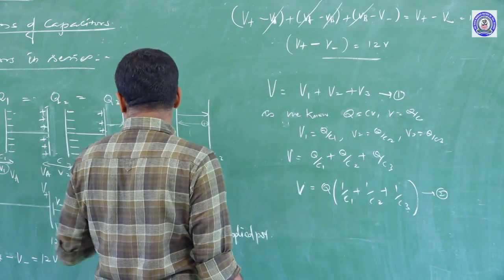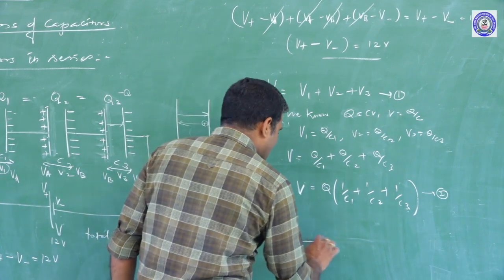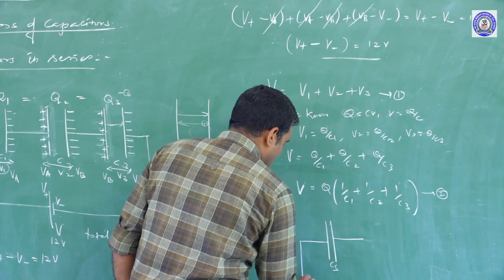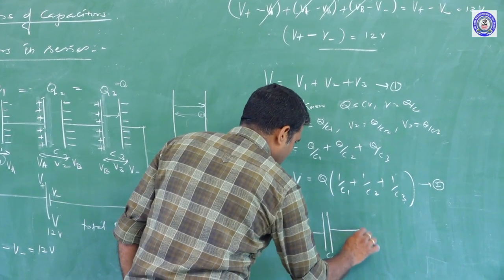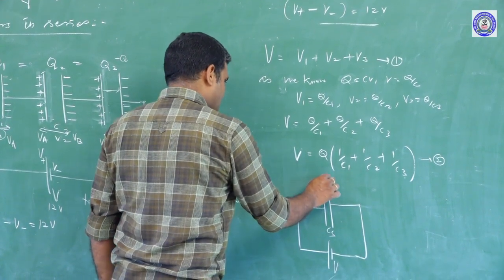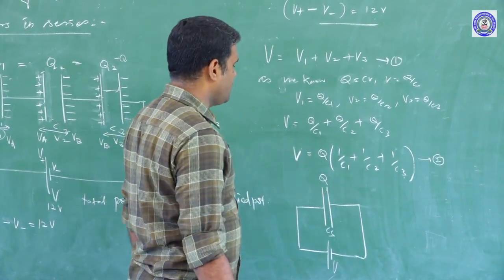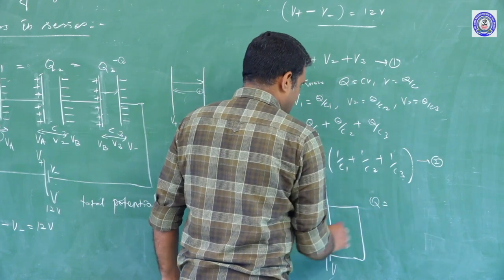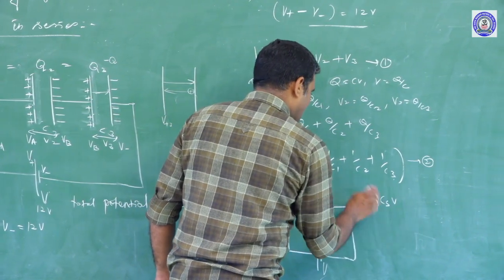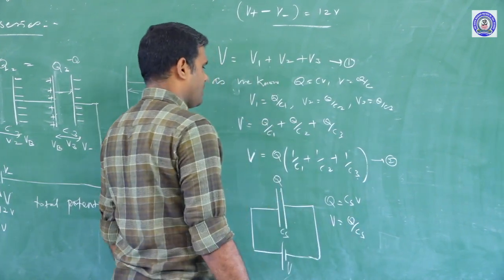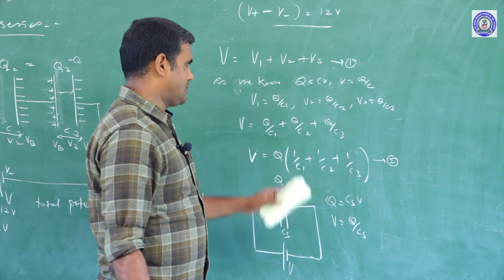If all the three capacitors are replaced by a single capacitor of effective capacitance, let us say CS, and is connected to the same voltage source, let us say V, then the total charge that is stored on the capacitor is said to be Q. Then I can take the expression as Q equals CS into V. Instead, V equals Q divided by CS. Let us call this 3.